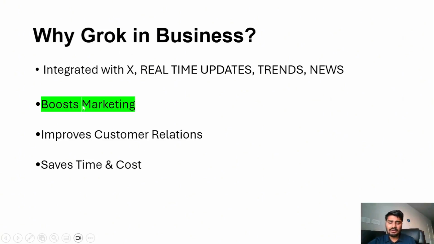Like I mentioned earlier, it is integrated with X, so we can get real-time insight. Grok is very familiar with trends, because whatever trend comes up on X, it can retrieve it and use it for generating results. So our result will be trend friendly, much more updated and recent.